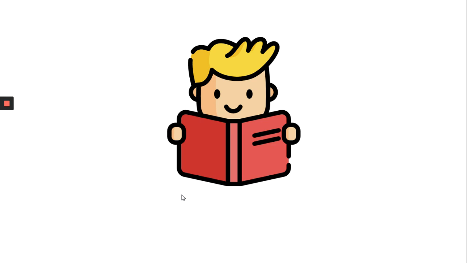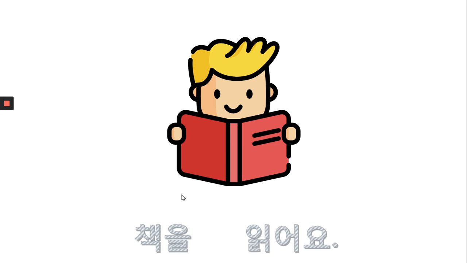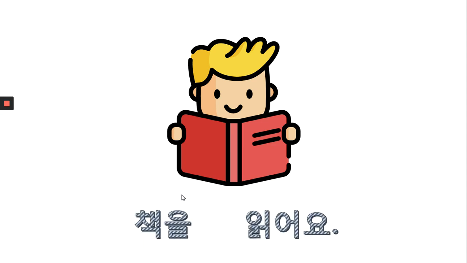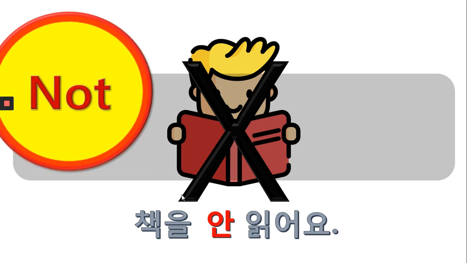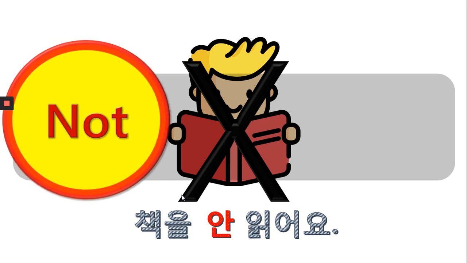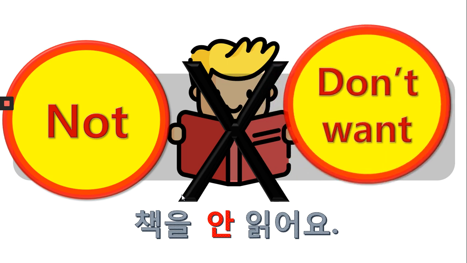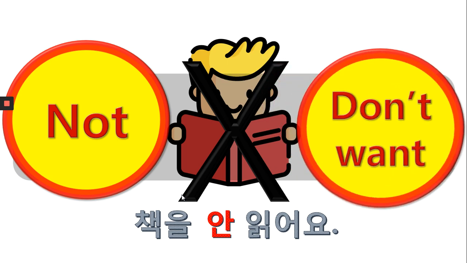And reading a book, to read a book. I read a book. So in Korean, a book first. 책을 읽어요. I read a book. No, I don't read a book. 책을 안 읽어요. So 책을 안 읽어요 has two meanings. First, generally, I don't read a book. I hate books. Also, it has the meaning don't want. I don't want to read a book now. 책을 안 읽어요. Okay, 안 has two meanings.